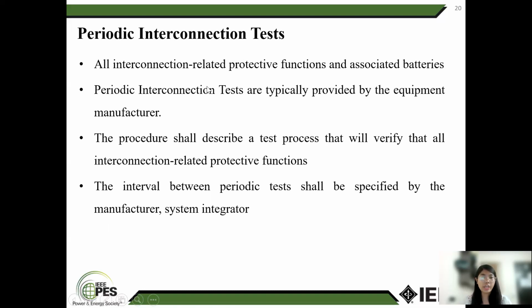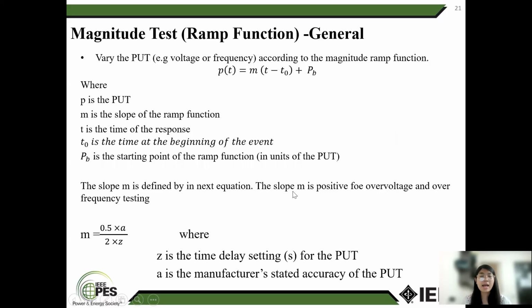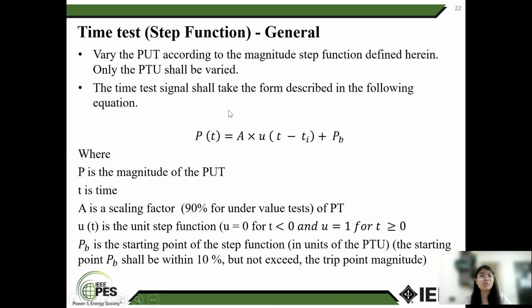Periodic interconnection test will be required. All interconnection related protective functions, such as isolated battery periodic interconnection tests, are typically provided by the equipment manufacturer. The procedure shall describe a test process that will verify all interconnection related protective functions. The interval between periods shall be specified by the manufacturer and system integrator.